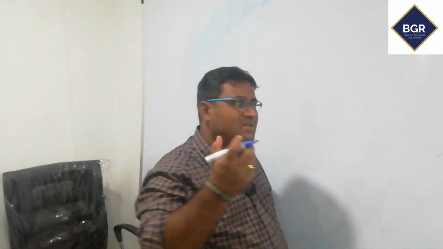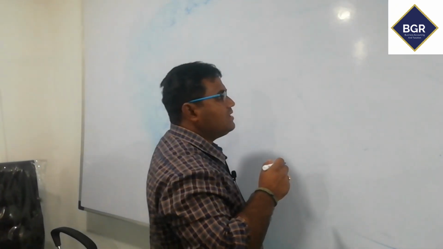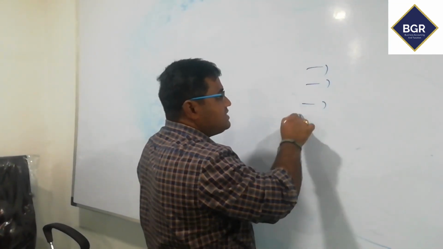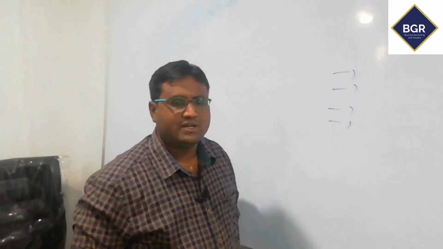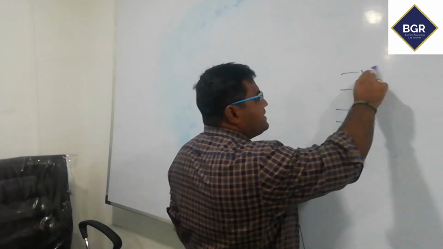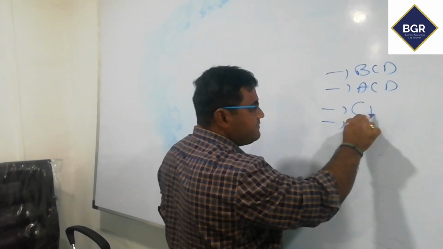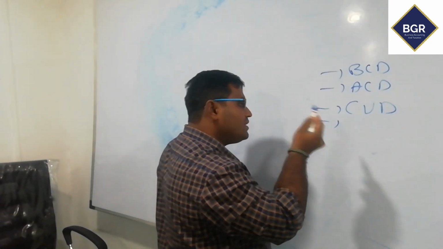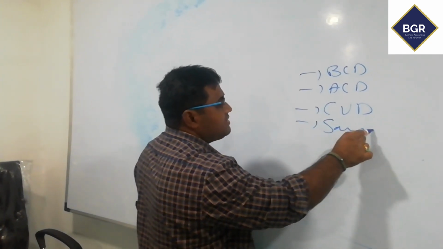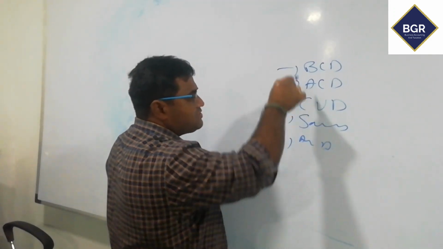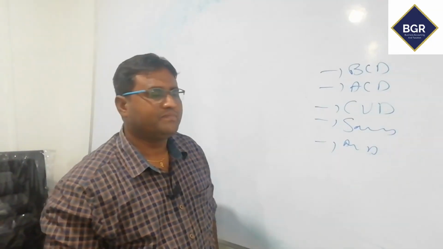What type of customs knowledge do you require? Sir, how many types of customs duty were there before GST came into India? You know basic customs duty, additional customs duty, CVD, countervailing duty, safeguard duty, anti-dumping duty, like this so many customs duties were there.